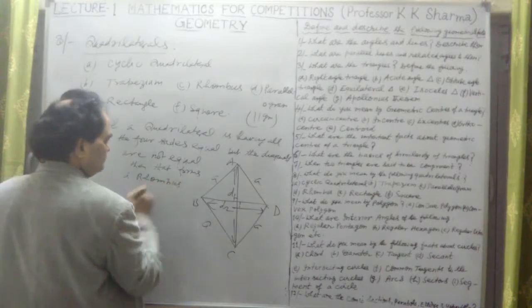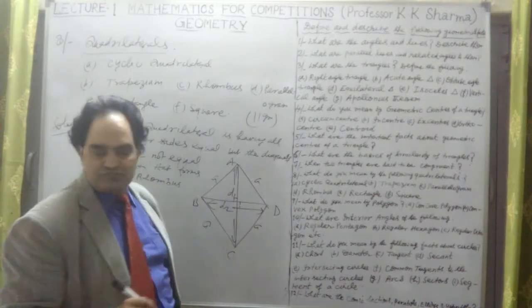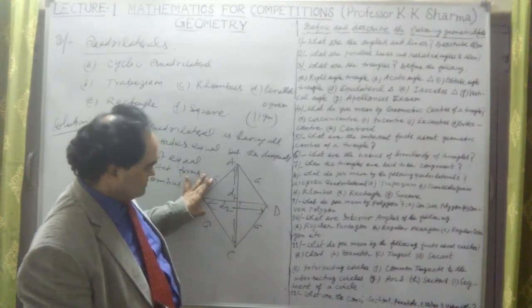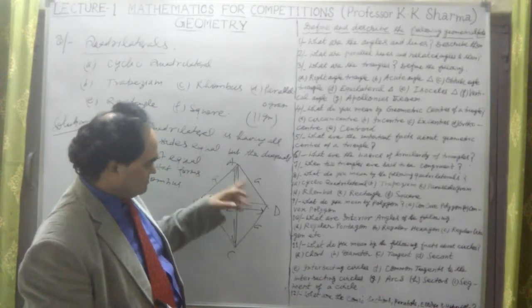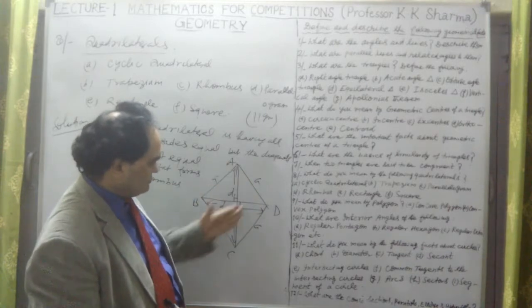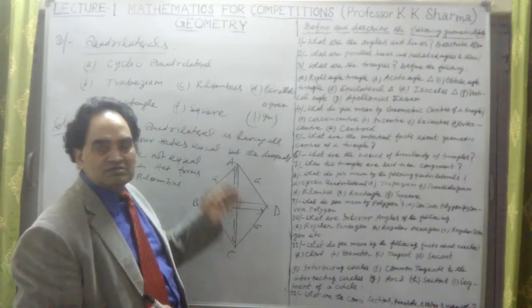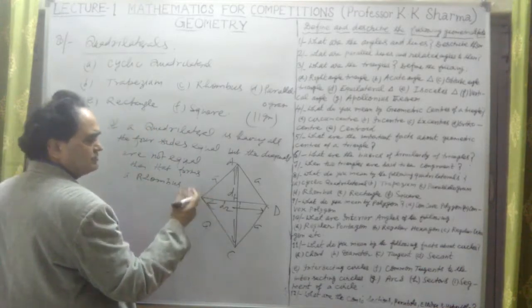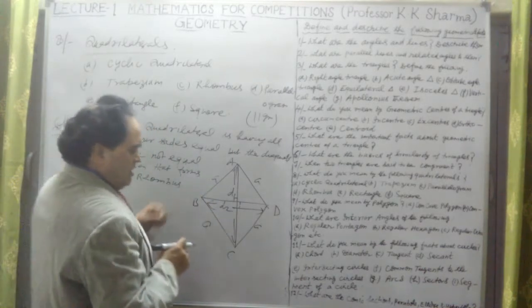That forms a rhombus. This one is a rhombus here. Now these two sides are not parallel, but opposite sides may be parallel here. This is parallel to this, this is parallel to this. But diagonals are not equal. Okay, this is regarding rhombus. What is the area of the rhombus being calculated later?